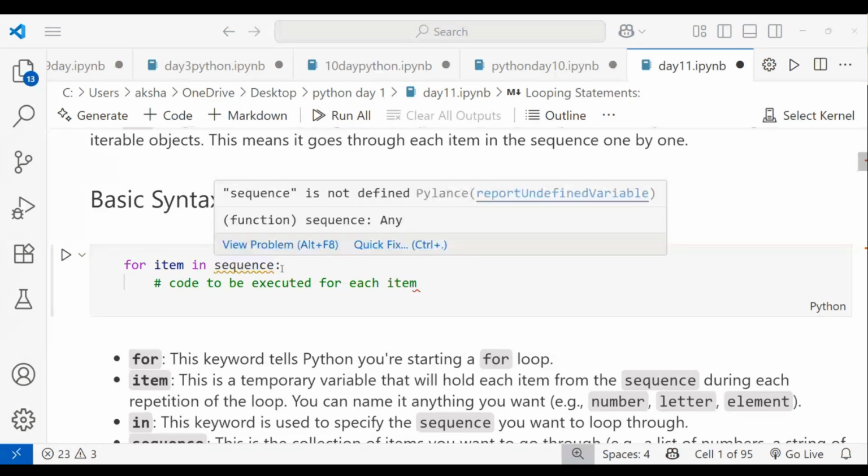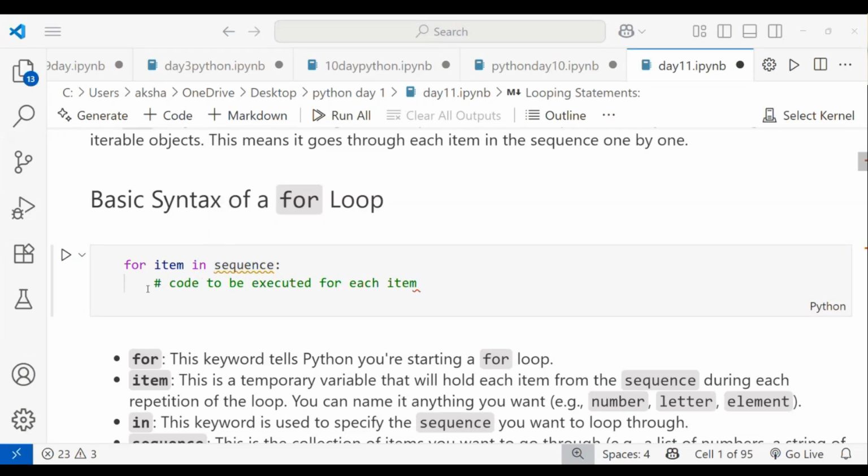It should end with a colon. After the colon, when you press enter, it will automatically take indentation, which is a space. You can use one tab space or four spaces. Then you add the code to be executed for each item.